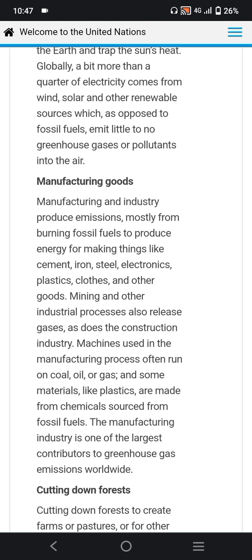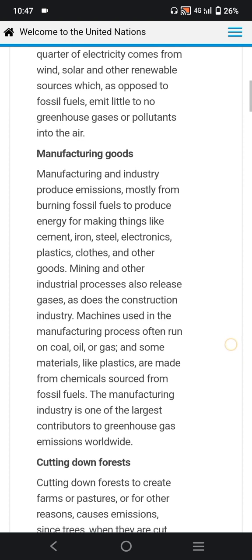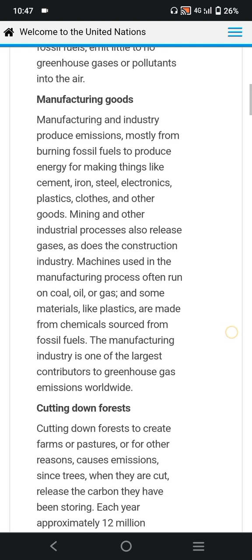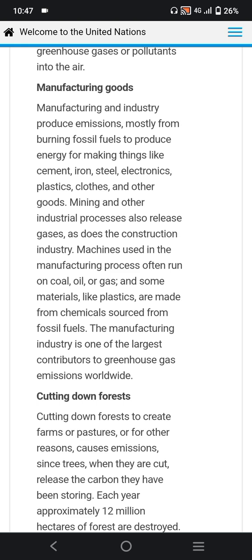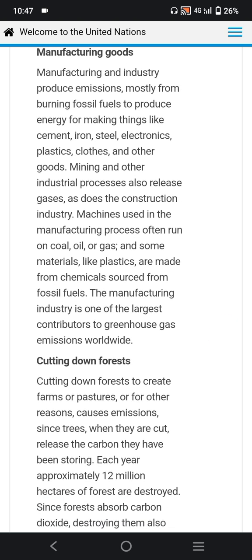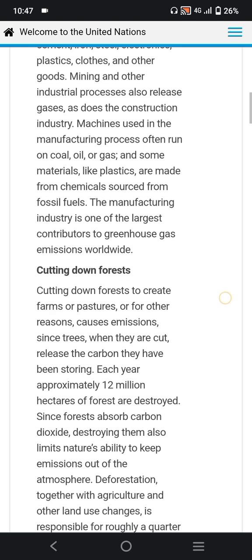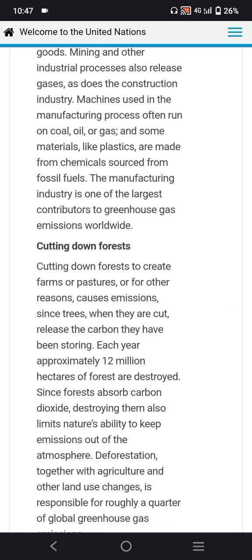Manufacturing goods. Manufacturing and industry produce emissions mostly from burning fossil fuels to produce energy for making things like cement, iron, steel, electronics, plastic, clothes, and other goods. Mining and other industrial processes also release gases, as does the construction industry. Machines used in the manufacturing process often run on coal, oil, or gas, and some materials like plastic are made from chemicals sourced from fossil fuels. The manufacturing industry is one of the largest contributors to greenhouse gas emissions worldwide.